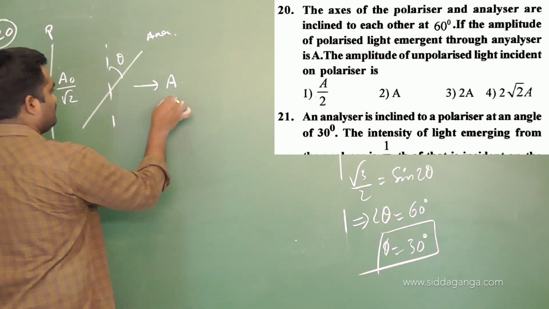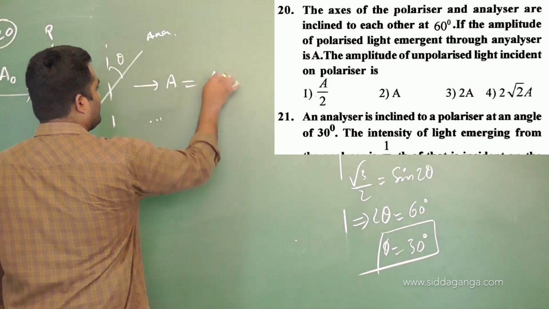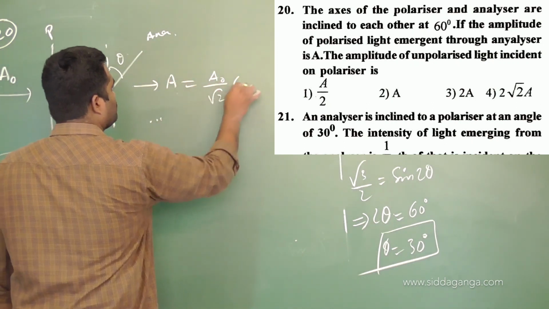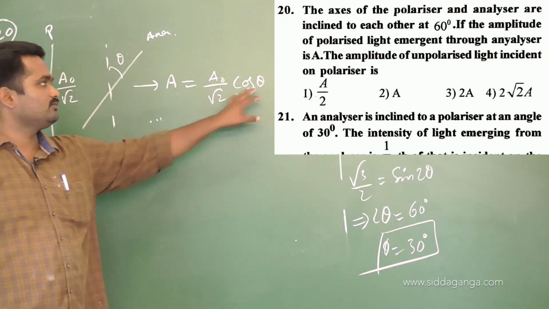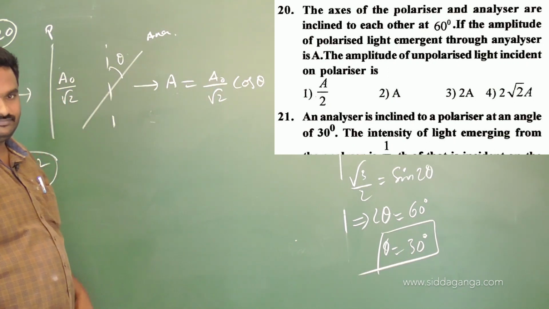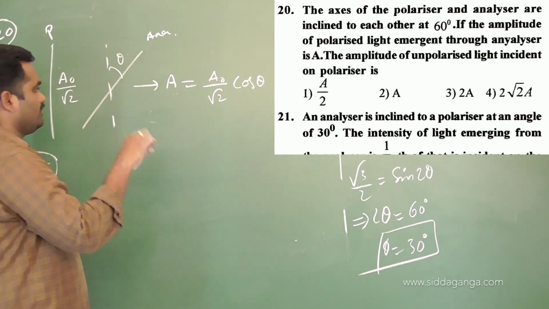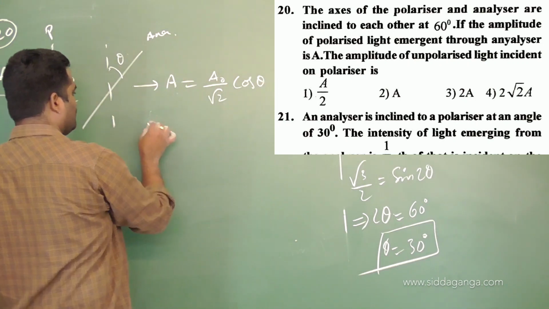After passing through this one, then this will become how much now? It will become A0 by root 2 into cos theta. If it is intensity, what have we written? I0 by 2 into cos square theta we have written. Amplitude means the root of that value. Root of the intensity you have to take here. That's why it is A0 by root 2 into cos theta.